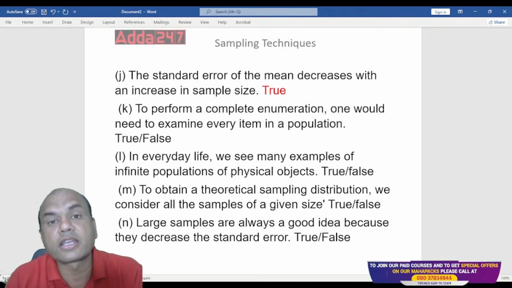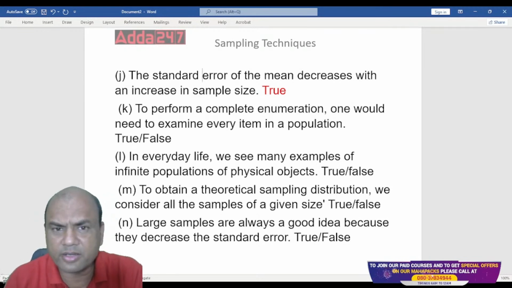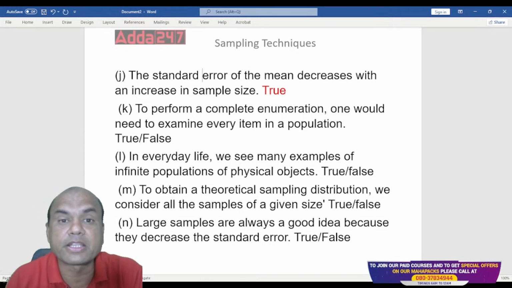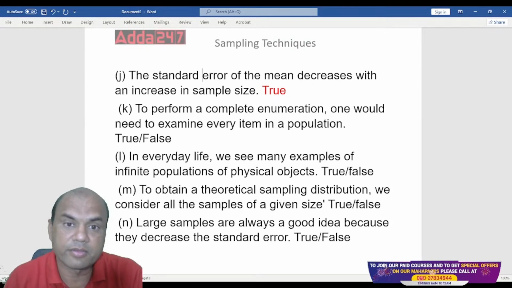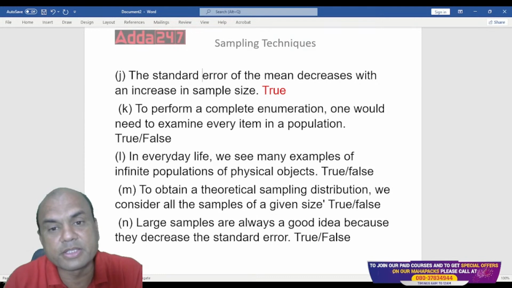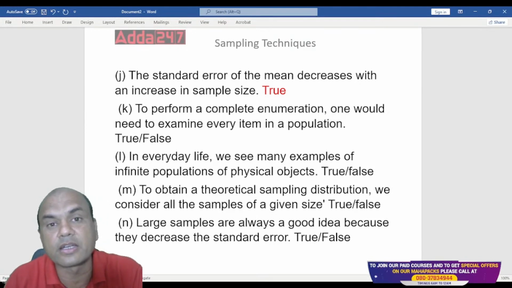We have that formula z equals 1 upon the standard error into x bar minus mu, right? That formula gives you x bar and mu. The difference is known as standard error.